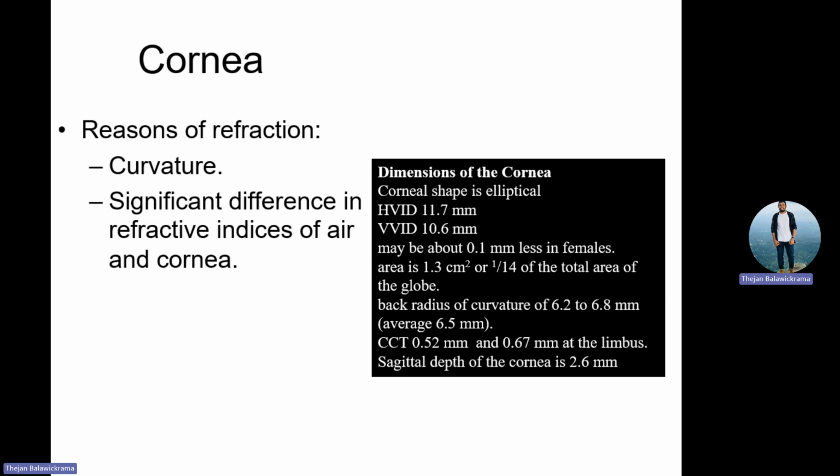And then what happens? The back surface radius is about 6.2 to 6.8 millimeter, and the front surface is around 7.7 to 7.9 millimeter. We can assume most of the people will have that. Central corneal thickness is around 0.52 millimeter, and then the anterior segment is this. So your cornea sag is this.